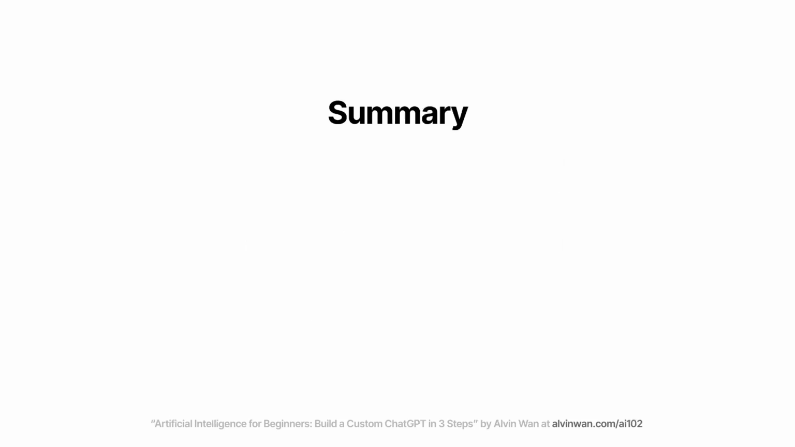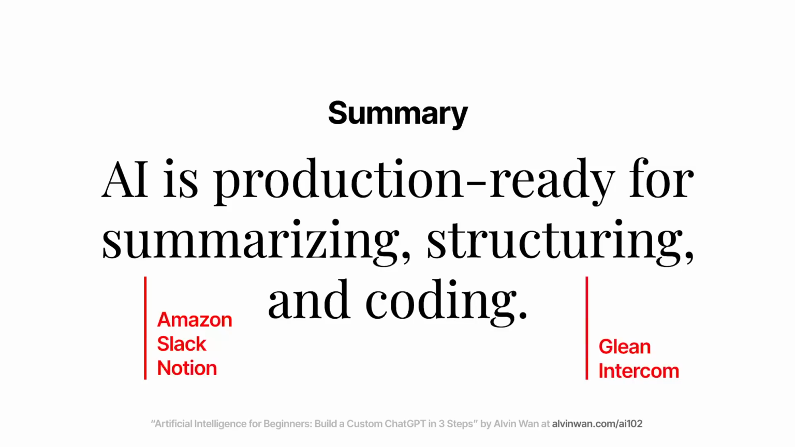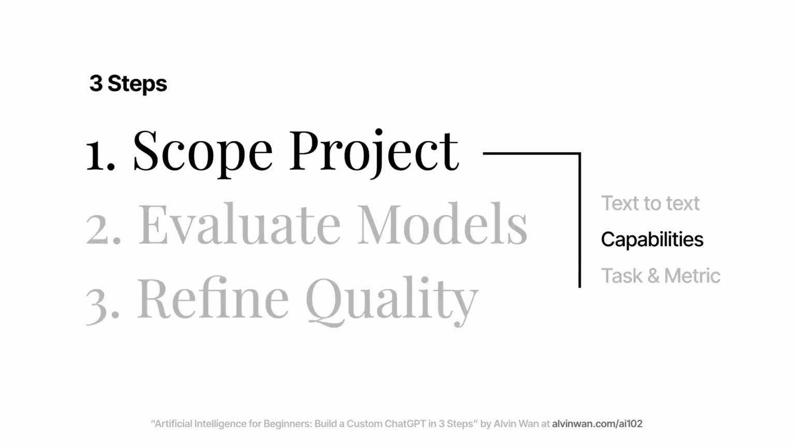In summary, AI is production ready for summarizing, structuring data, and coding. Summarization is built into products at Amazon, Slack, and Notion. Structuring corporate information into a searchable format is dominated by Glean and Intercom. Coding is dominated by Cursor and Lovable. Of course, AI can be applied in many different other ways, but here we focus on capabilities that have already found commercial success. Now you've seen capabilities that custom ChatGPTs can accomplish with production-grade quality.